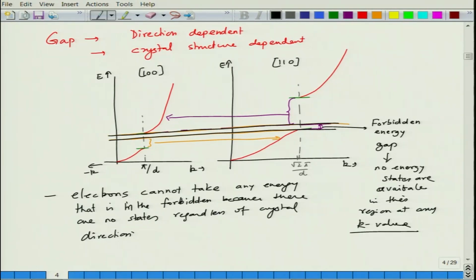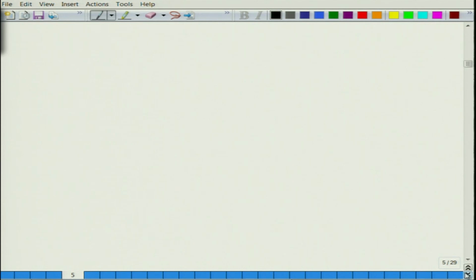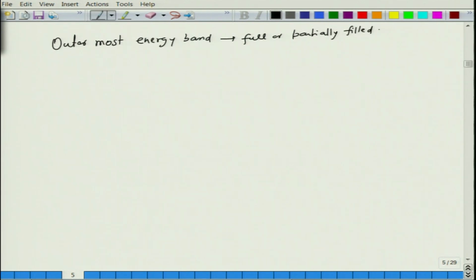There is far more detailed physics behind it, which we do not have time to get into, but nevertheless you can say that we define these bands as follows. The outermost energy band which is full or partially filled is called the valence band.